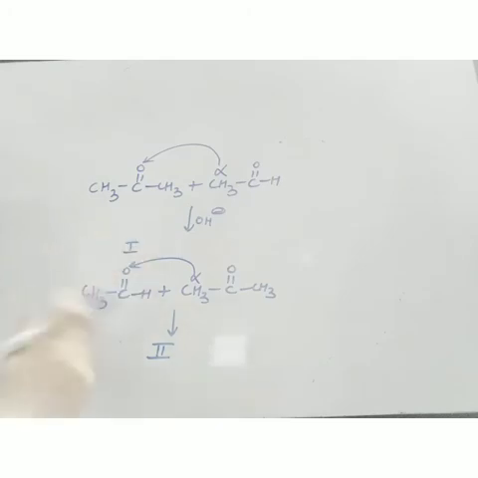Since there are two different alpha carbons here, one alpha carbon this and one alpha carbon this, I am getting two products. Suppose if I select any two aldehydes or any two ketones such that they have more than two alpha carbon or alpha hydrogen atoms, so I will get more than two products.